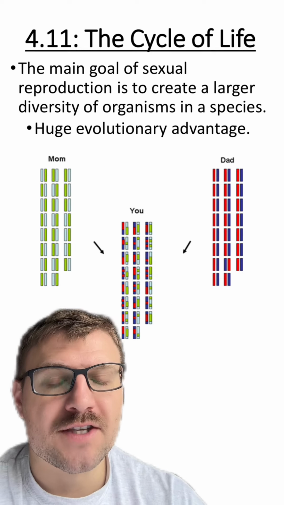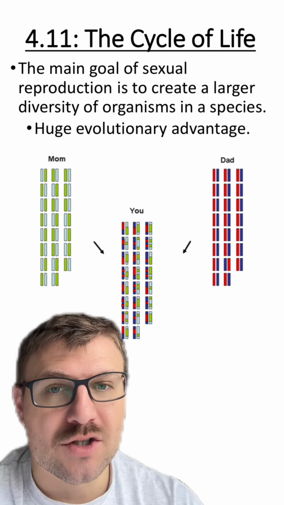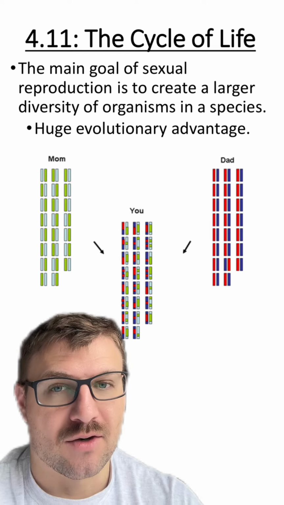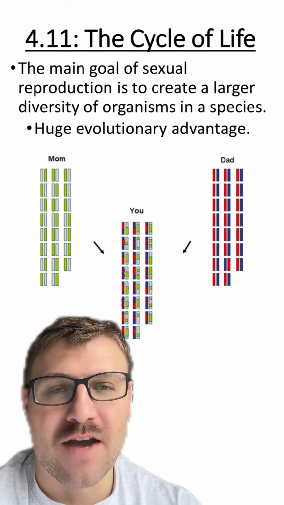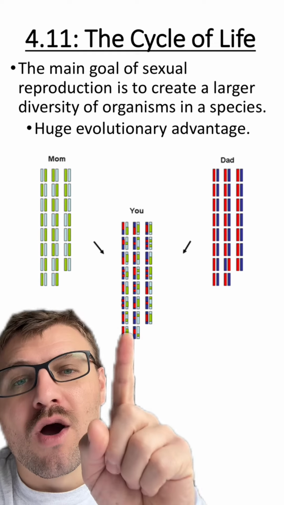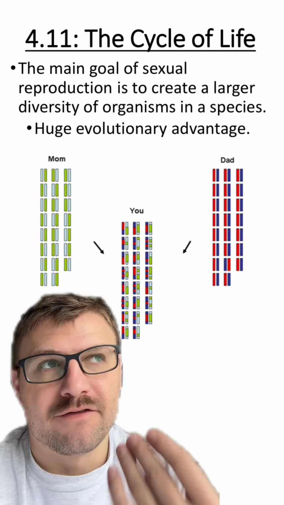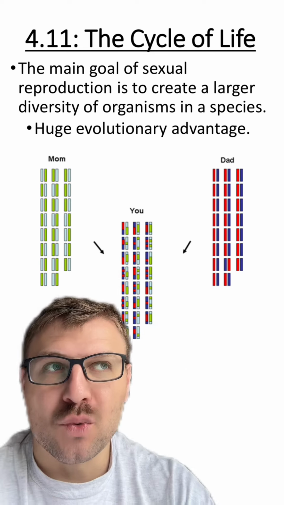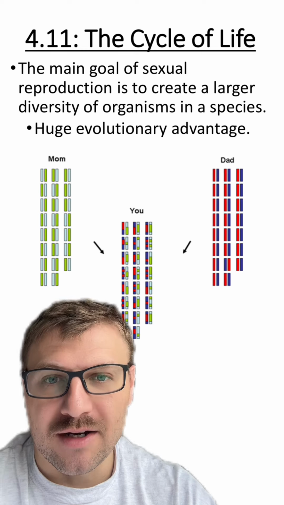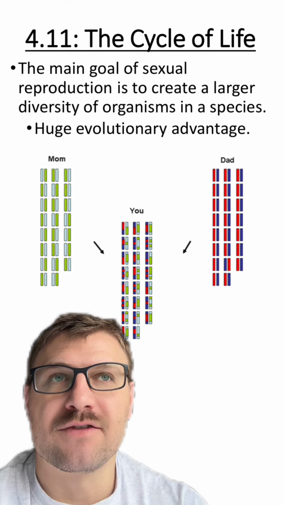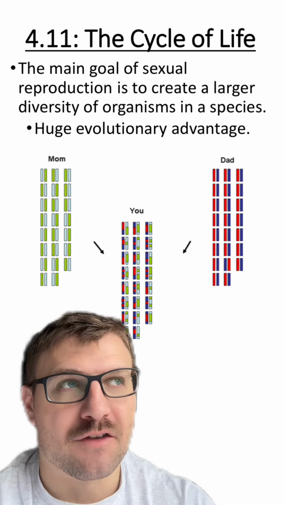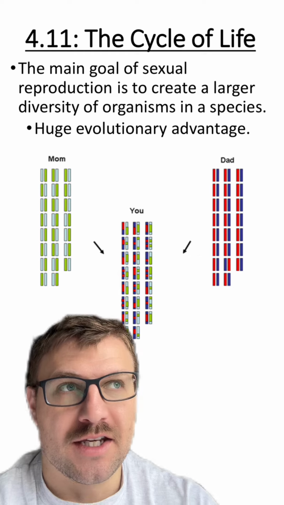So the main goal of sexual reproduction is to create a larger diversity in the species of the next generation. Like I said before, this is a huge evolutionary advantage. You can see that you are parts of your mother and your father. But if you think about it, you are 50% of each parent, but you're 25% of each grandparent. So as you go further back, you just have half the amount of genetic information that you're going to share with each relative.